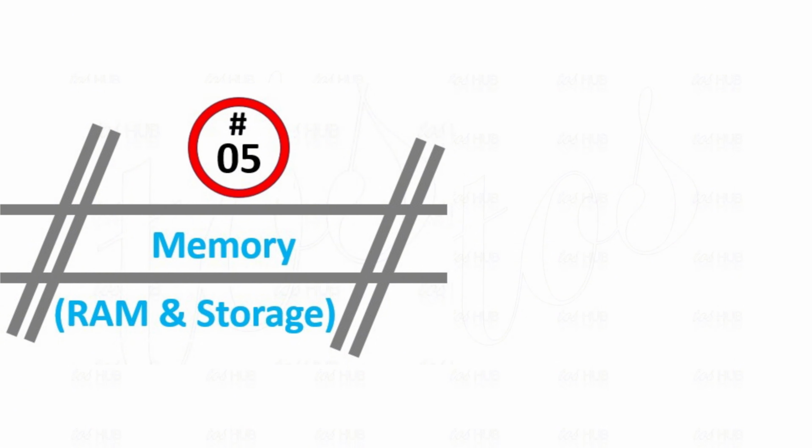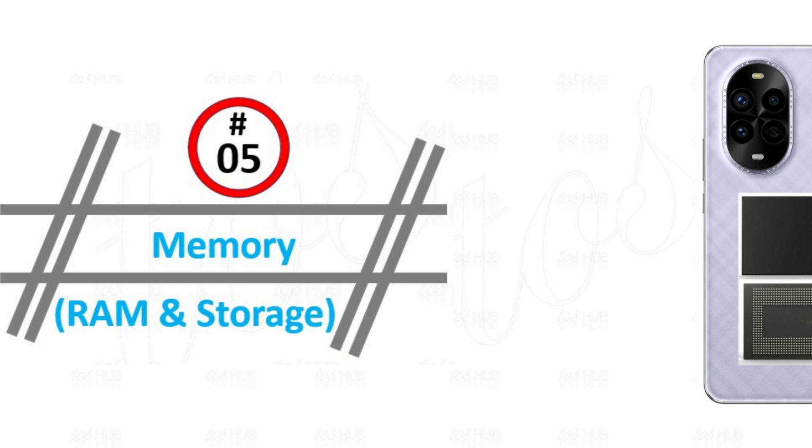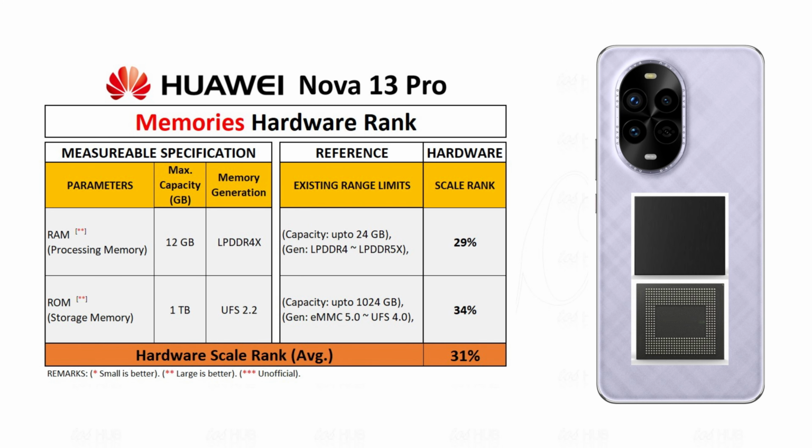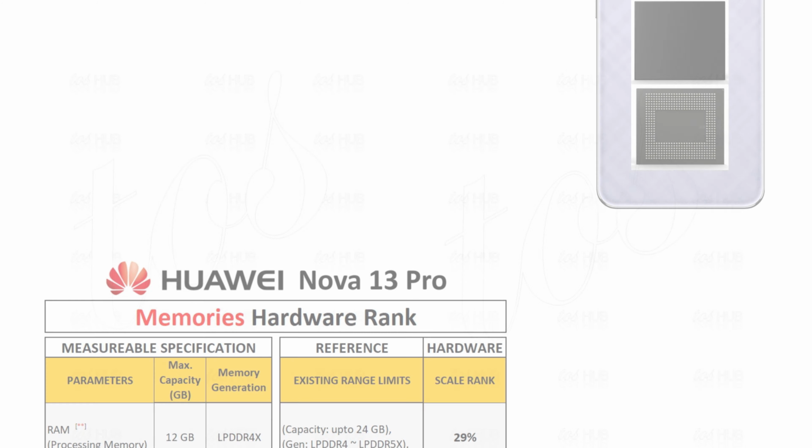Next is fifth category, about RAM and storage memories. Huawei Nova 13 Pro RAM and storage hardware rank bases on 2 parameters. It includes processing memory capacity, processing memory generation, storage memory capacity and storage memory generation. By comparing the RAM and storage specification with available smartphones, the score rank stands at 31% scale.